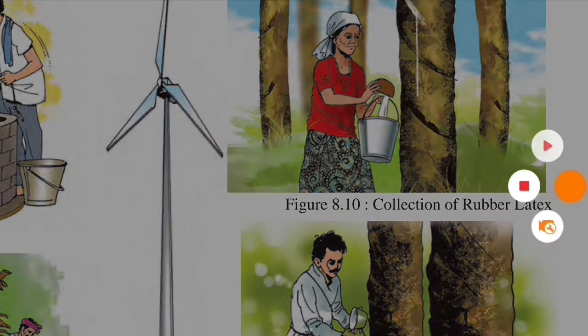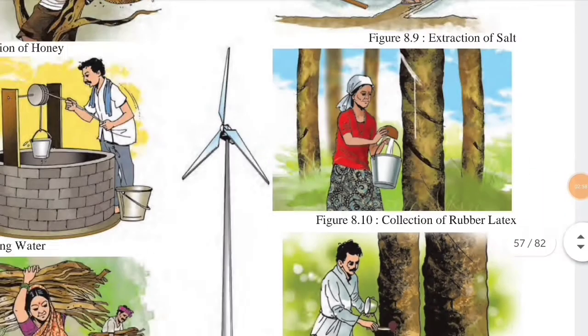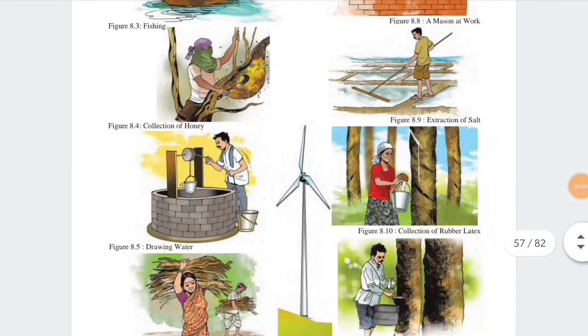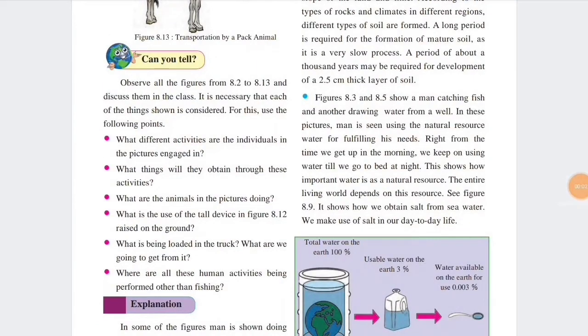Okay, so these are the natural things that man uses from nature, that is called natural resources, right? What are natural resources? The natural things that man uses are called natural resources. We are also fulfilling our own needs with the help of these natural resources. Okay. Next one, can you tell? Half of the thing I just explained to you, right?